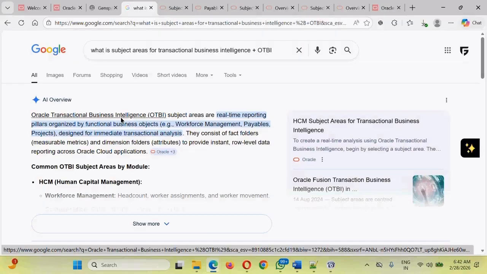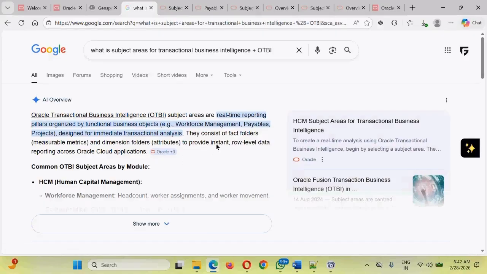How will the data be extracted? The data will be extracted by means of a predefined component by Oracle called subject area. So what are subject areas, guys? A subject area is a predefined component provided by Oracle which gives you real-time data access. Using that subject area we will be building our report.